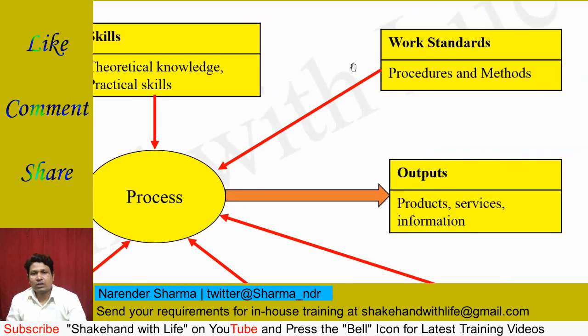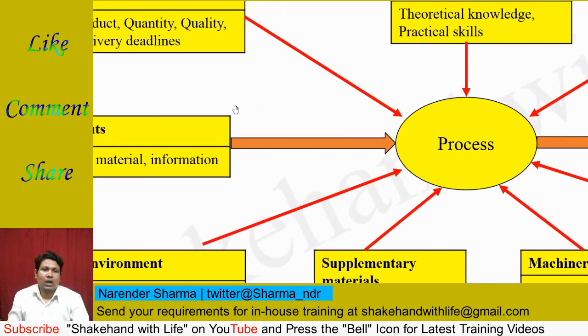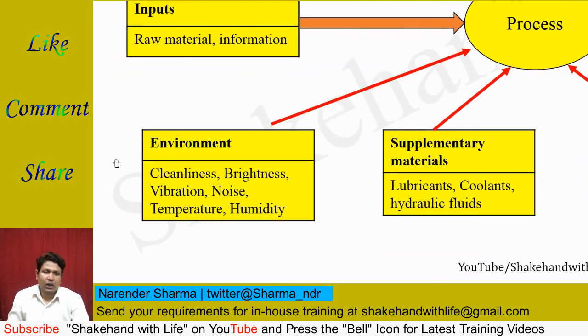Now come to the work standards. This includes the standard operating procedures and the methods through which they can operate the machines or the production system, and the process converts the inputs into output. Now come to the environment.